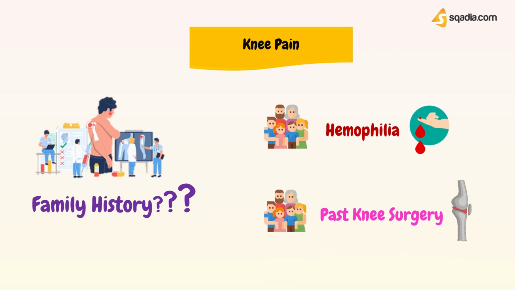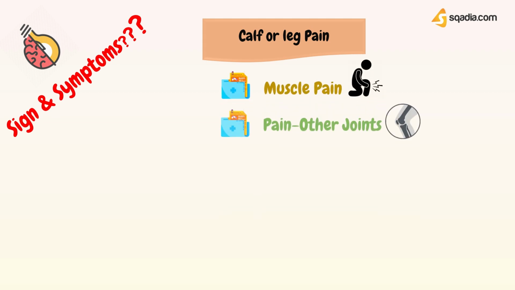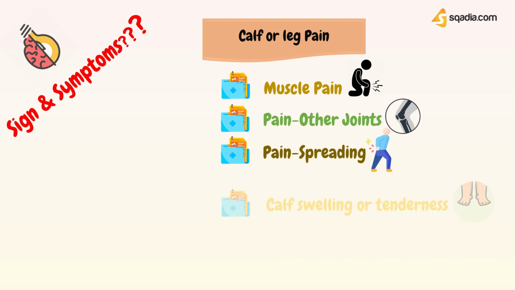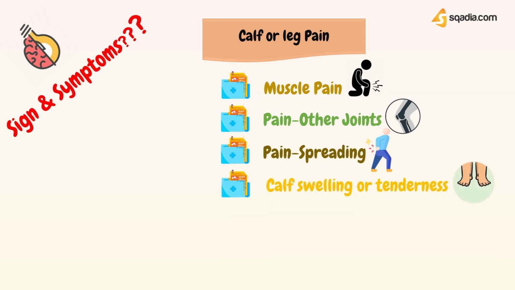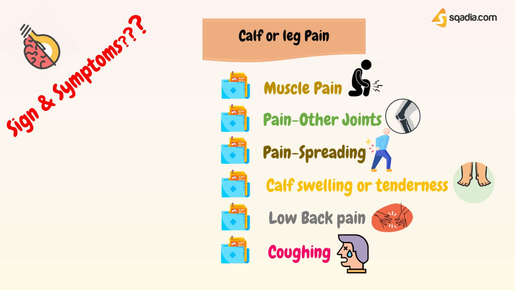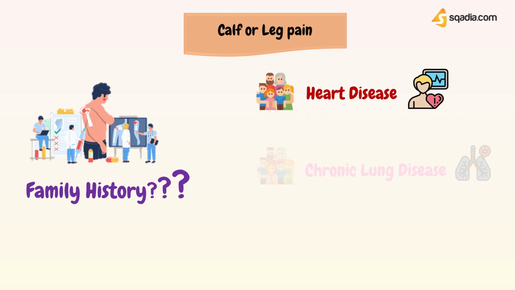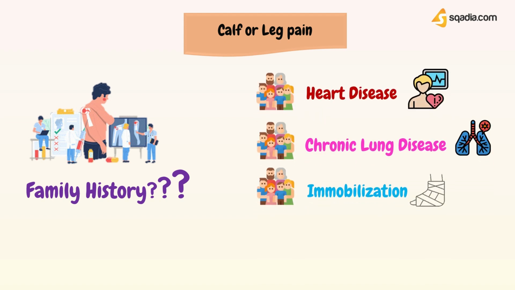knee injury or surgery. You will ask the patient what symptoms they are experiencing with calf or leg pain, including muscle pain, pain in other joints, pain spreading to other joints, calf swelling or tenderness, low back pain, pain worsened by coughing. You will ask your patient if they or anyone in their family have had any of these conditions like heart disease, chronic lung disease, recent surgery, or prolonged immobilization, thrombophlebitis.